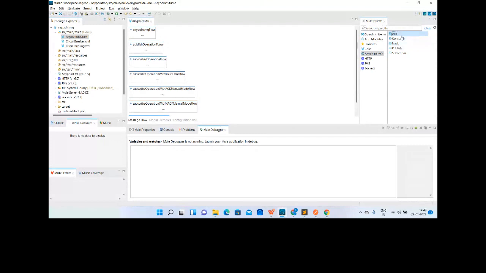ACK, acknowledgement, and NAC, negative acknowledgement. Okay, ACK will send the acknowledgement to the queue about the successful consumption of the message. Just pay attention. It will send the acknowledgement to the queue that the message is successfully consumed, so that the service will delete the message from the in-flight status, right?